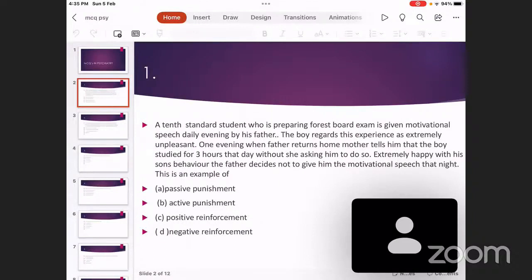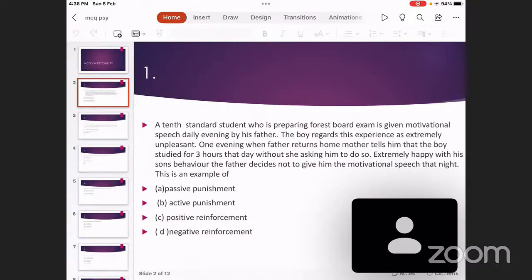demonstration of a positive behavior. The child is studying well for 3 or 4 hours continuously. You hug or kiss the child and tell him how much you love him. That is emotional reward. Then we have got social reward. Social reward means if a child has done something responsibly, we appreciate the child in front of others. We congratulate the child in front of our neighbors or relatives, and that is social reward. These are the 3 types of positive reinforcement. Then negative reinforcement.